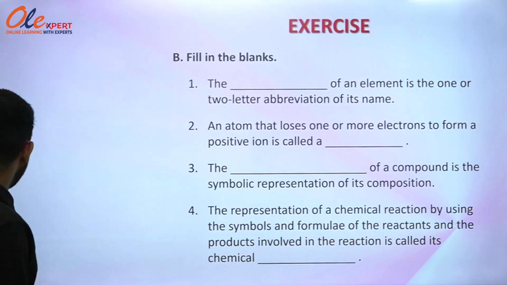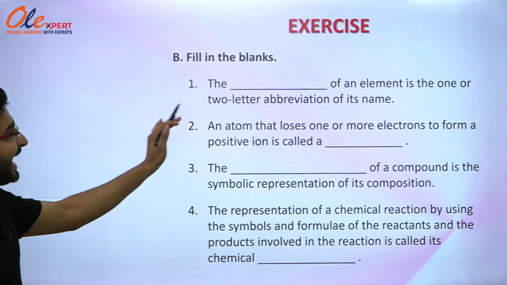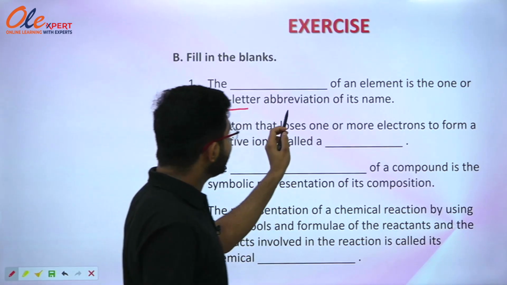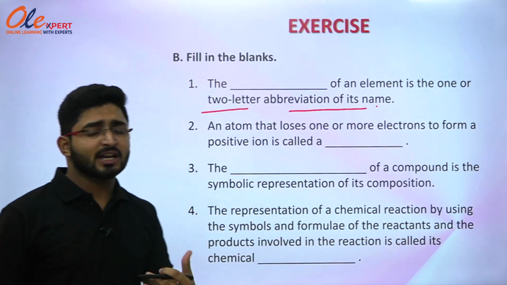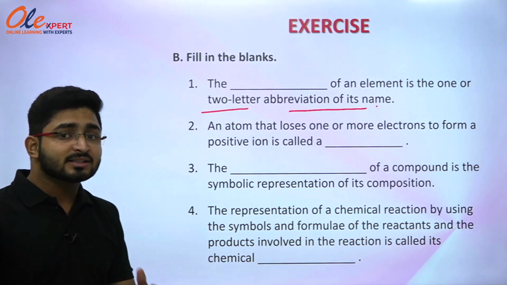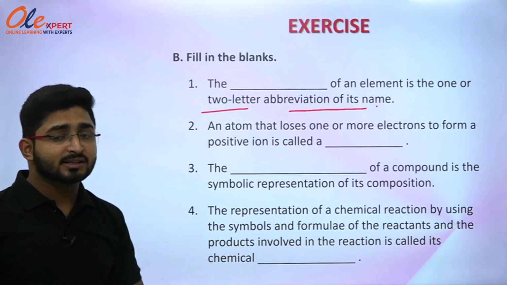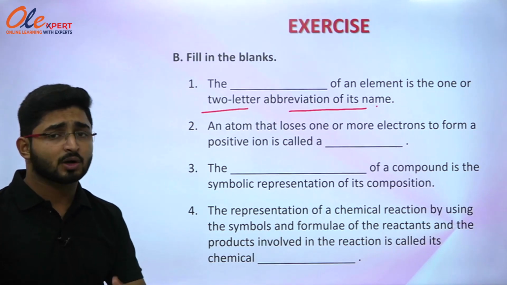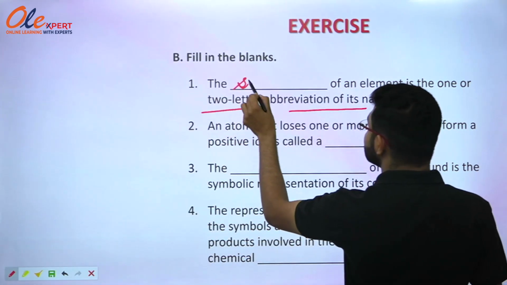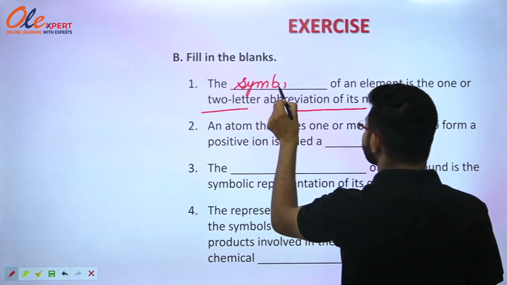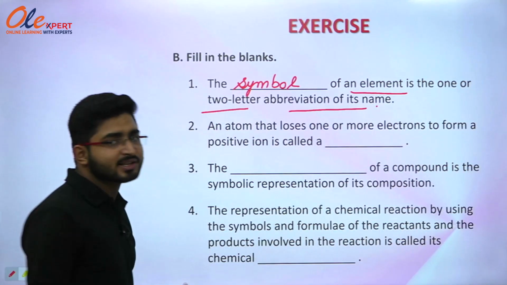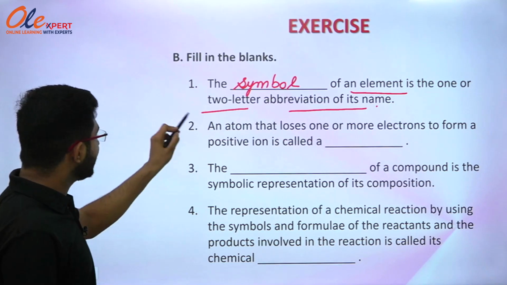Fill in the blanks. The first part says that the dash of an element is the one or two letter abbreviation of its name. So we have studied that whenever we are symbolizing any element, it is represented with its symbol, that is the one or two letter abbreviation of its full name. So what is the answer here? The answer will be: the symbol of an element is the one or two letter abbreviation of its name. Now we are moving with the next part.